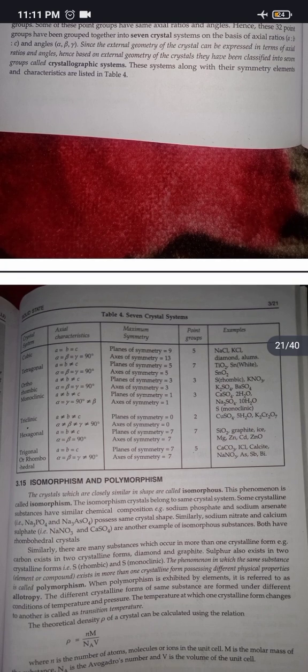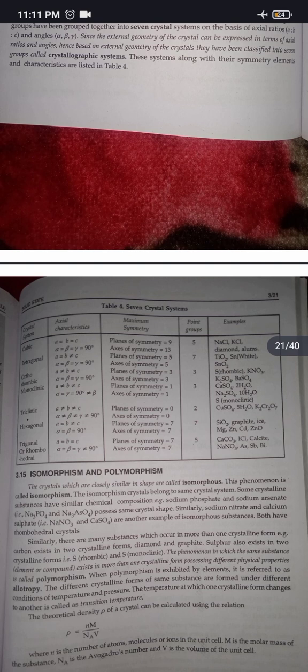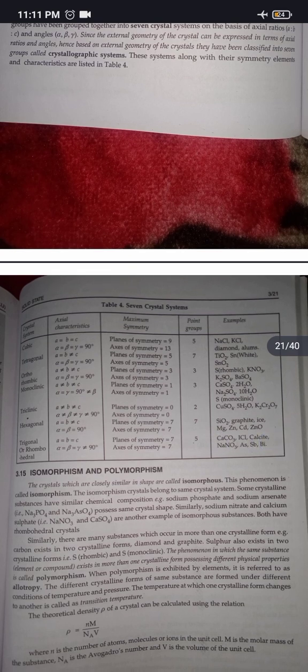Trigonal and rhombohedral: a, b, c are equal to each other. Alpha, beta, gamma are not equal to 90 degree. Plane of symmetry 7, axis of symmetry 7, point groups 5, CaCO3, calcite, NaNO3, As, Sb and Bi are examples.